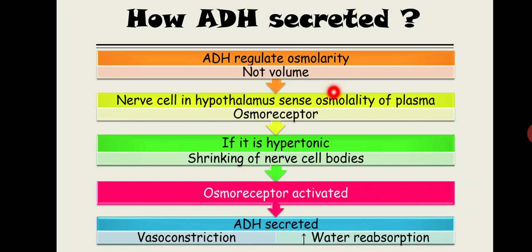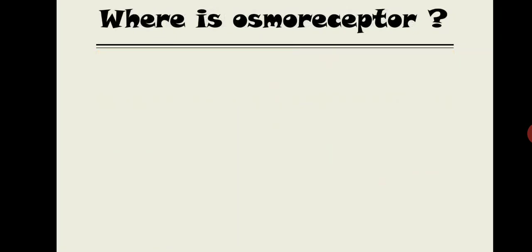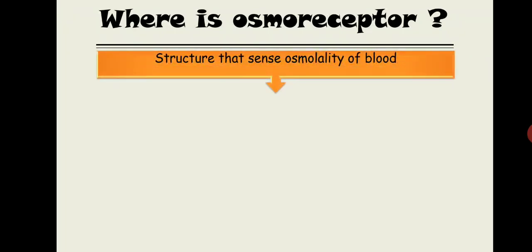Now you might be wondering where this osmoreceptor is actually present, right? So let's first discuss what the osmoreceptor is. Osmoreceptor is a structure that senses the osmolarity of the blood. So the osmoreceptor is present inside the brain, but it has to sense the osmolarity of the blood. And you know that the brain is surrounded by the blood-brain barrier.